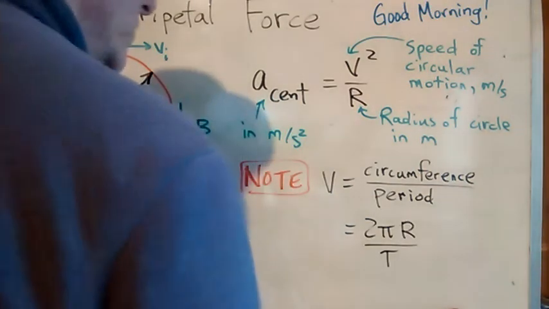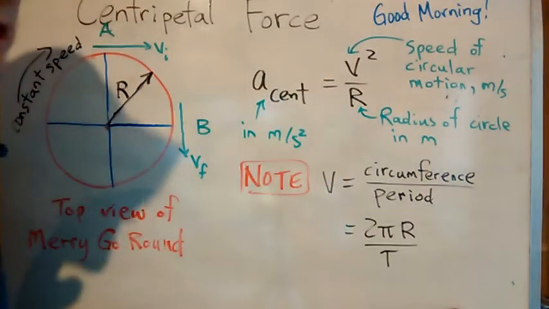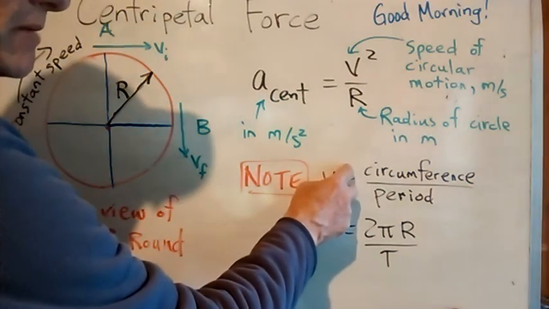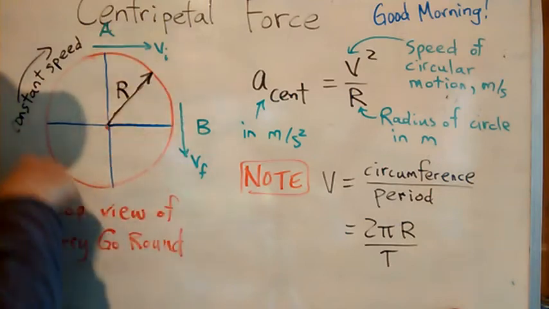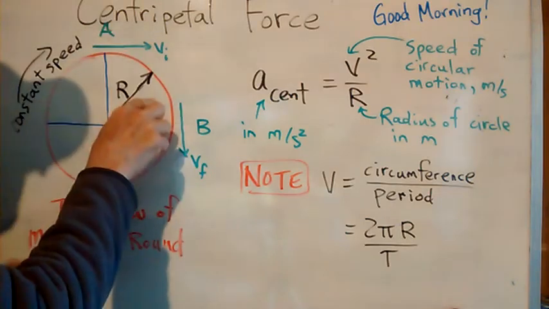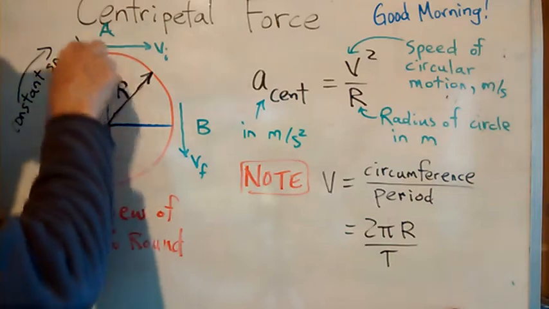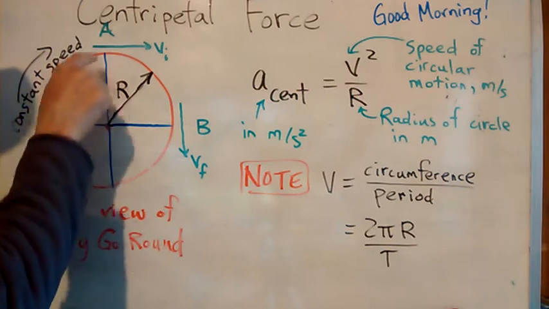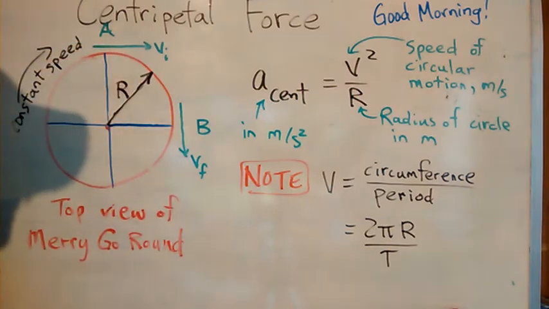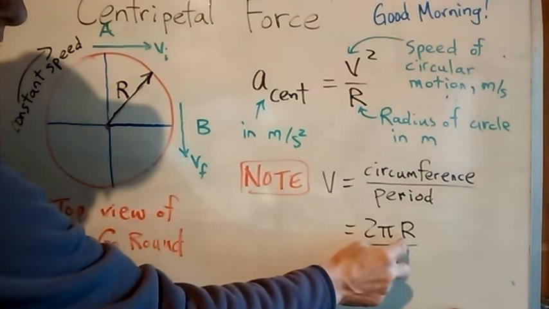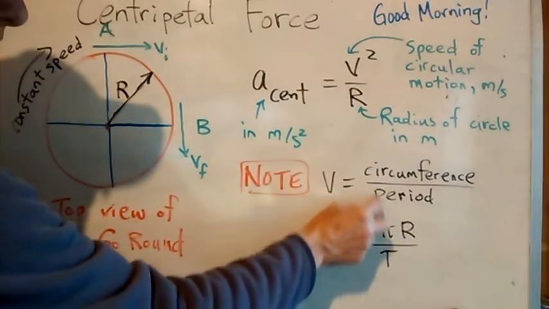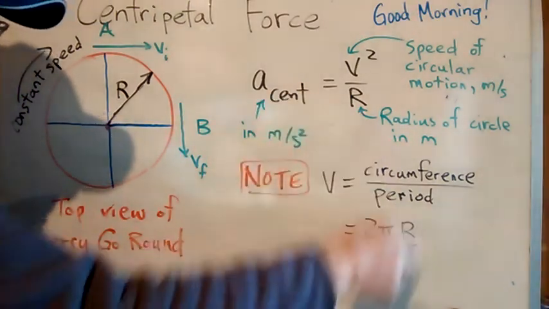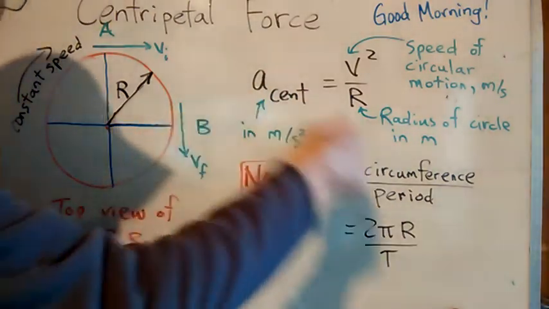Just note that you could get the V by using a radar gun on someone on a ride, or you could get that speed by just measuring the circumference that they go around in their circle, divided by the period, which is the amount of time that it takes to go around that circle. So the distance around the circle divided by the time it takes to go around that distance. That would be 2 pi r, the circumference, divided by T, the period. And that would be your speed of that circular motion that you're going in.